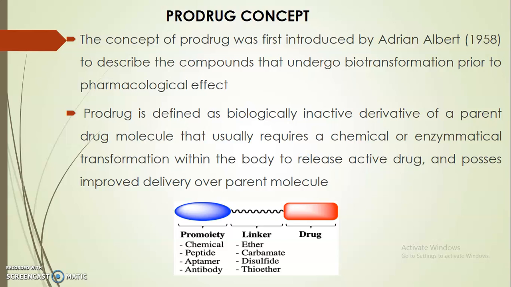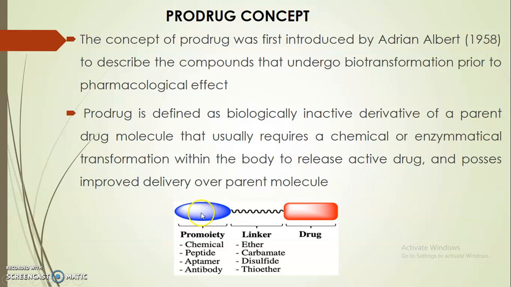And next one, what is meant by the prodrug concept? The concept was first introduced by Adrien Albert to describe compounds that undergo biotransformation prior to biological effect. A prodrug is defined as a biologically inactive derivative of a parent drug molecule that usually requires a chemical or enzymatic transformation.